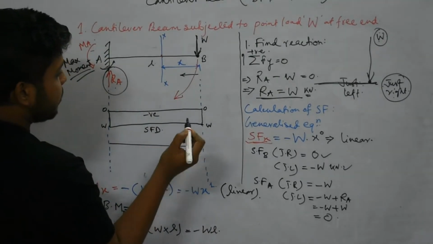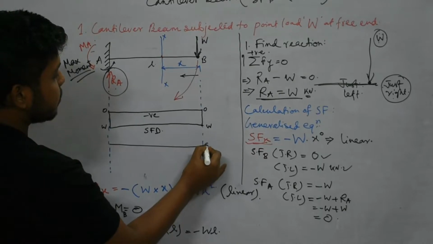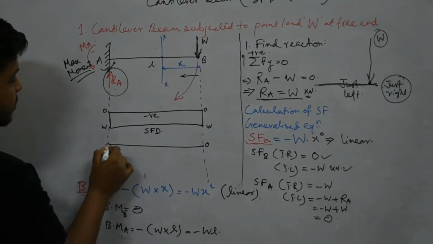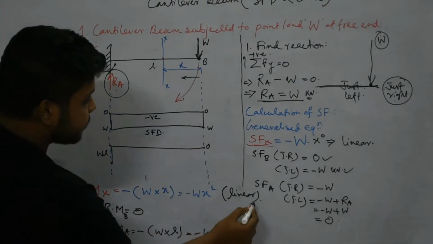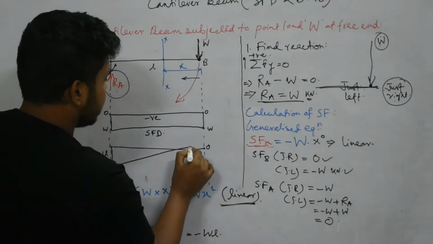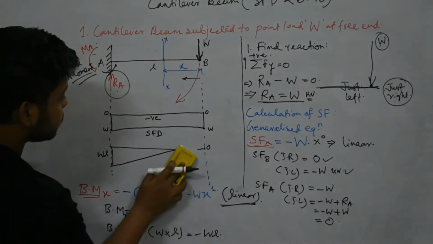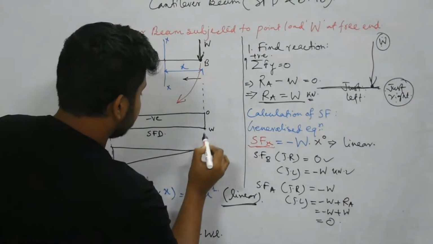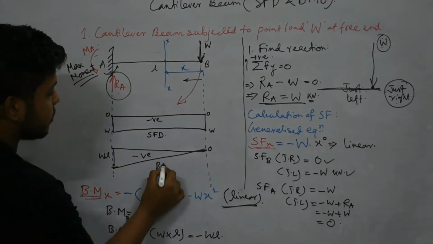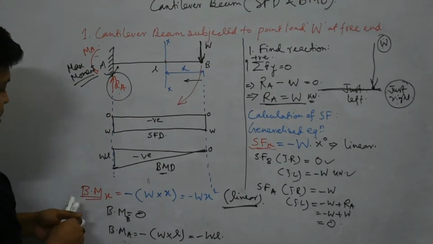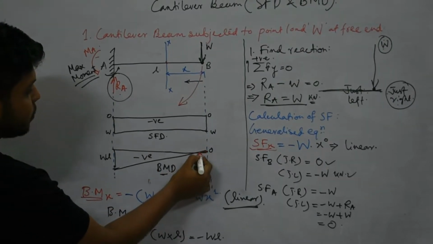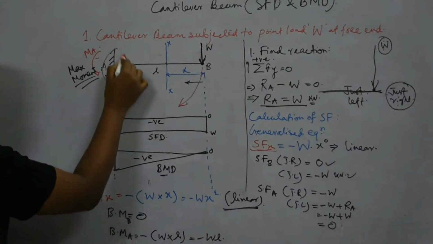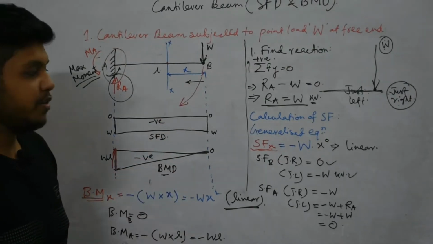So if we draw the bending moment diagram, here at this point the bending moment is 0. Here this is W into L, that is negative. So the profile will be linear. So this is negative. This is the bending moment diagram. You can see the moment variation here is 0 and it is increasing and it is maximum at the support portion. So fixed support will have maximum bending moment for a cantilever beam.